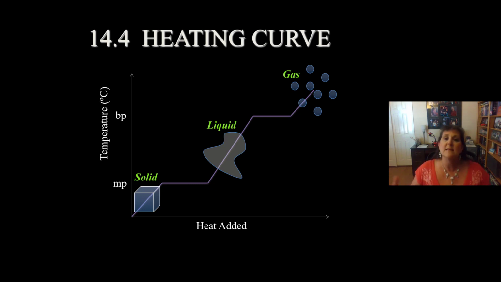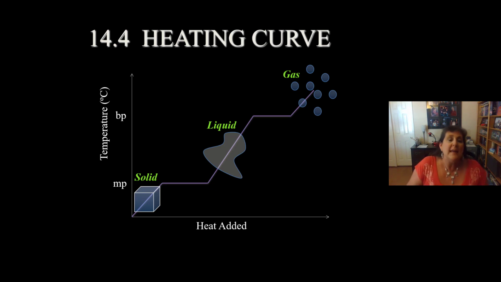Now the x-axis is adding heat energy to the substance. So in the corner, we have 0 Kelvin and no heat at all. So we are as cold as we can be. What state of matter will exist when we're cold? Solid, liquid, or gas? Yeah, solid. A solid exists when we're as cold as we can get.